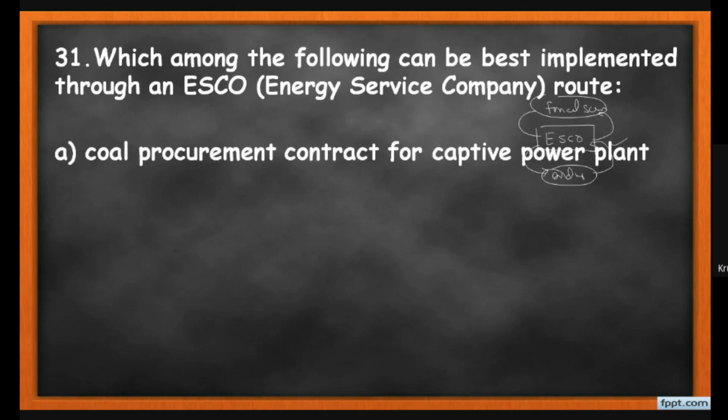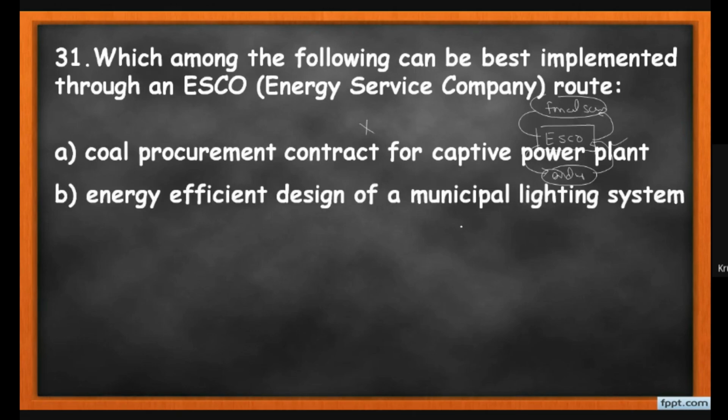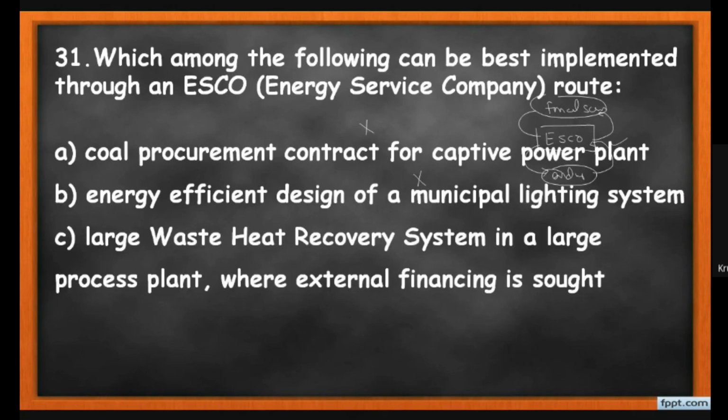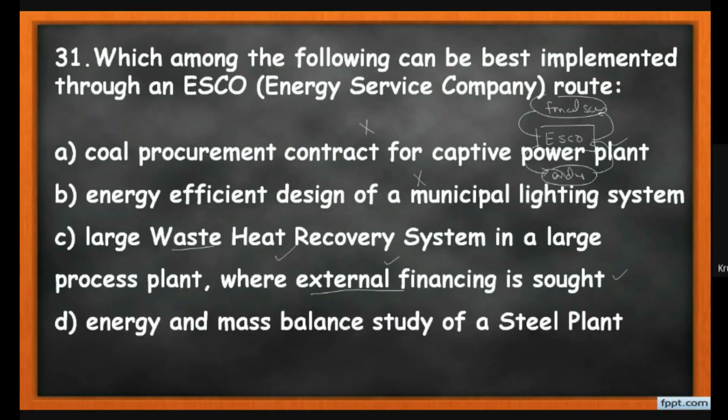Coal procurement contract for captive power plant. So here it is procurement. So procurement cannot come under the role of ESCO. Then energy efficient design of municipality light system. Design is also not a part of the ESCO. Then large waste heat recovery systems in a large process plant where external finance is sought. Means there is a huge potential for waste heat recovery in the process plant, but external finance is required. So this option is the correct option as per the role of ESCO.